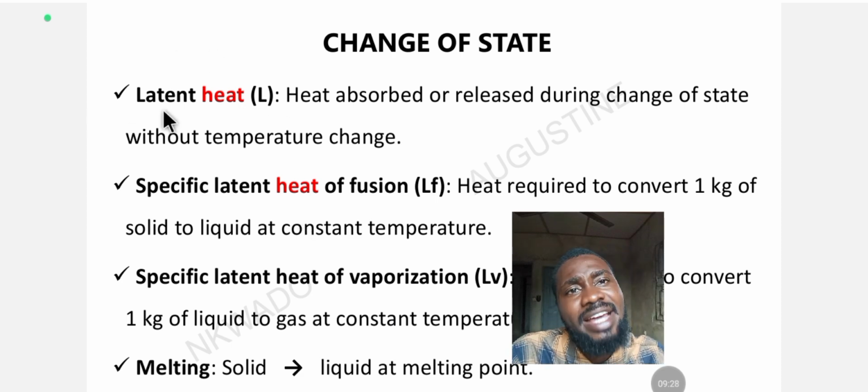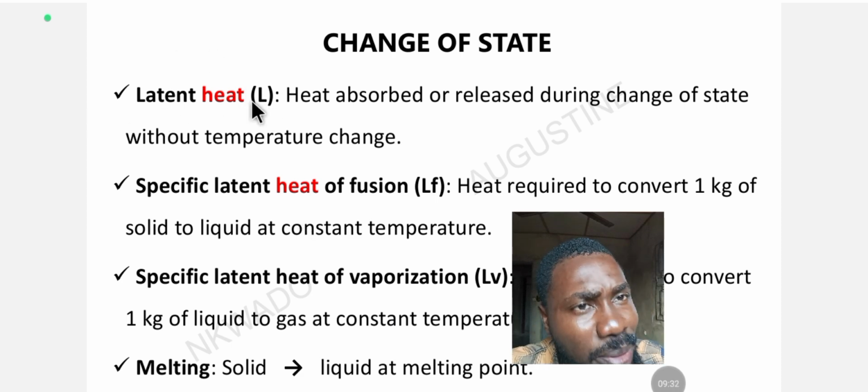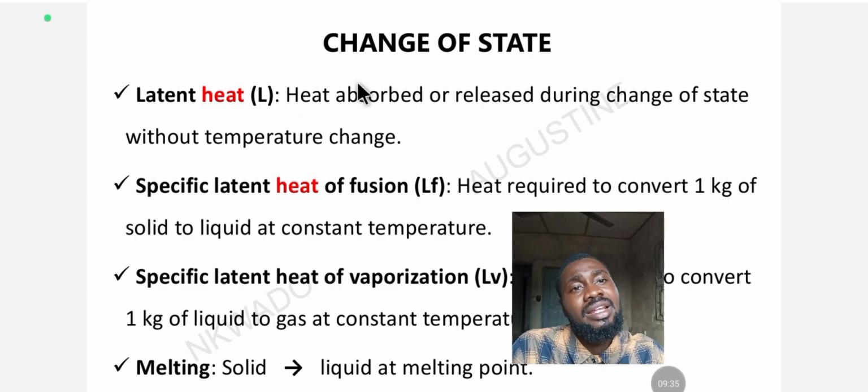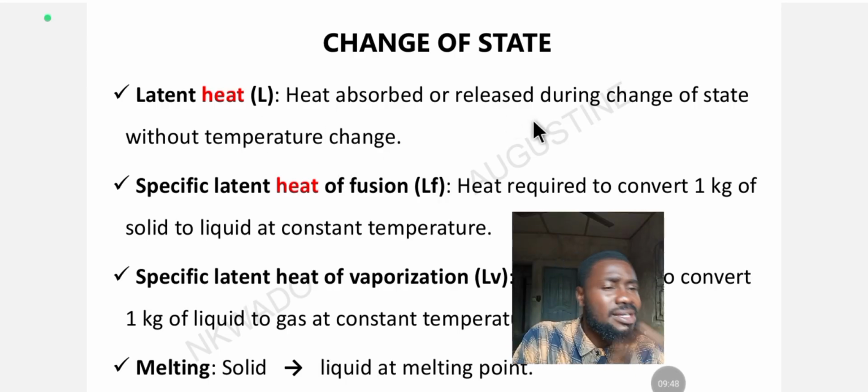The first we have there is the latent heat. And what is latent heat? Capital letter L. Latent heat is the heat absorbed or released during change of state without temperature change. So there's no temperature change during latent heat. The heat absorbed or evolved.